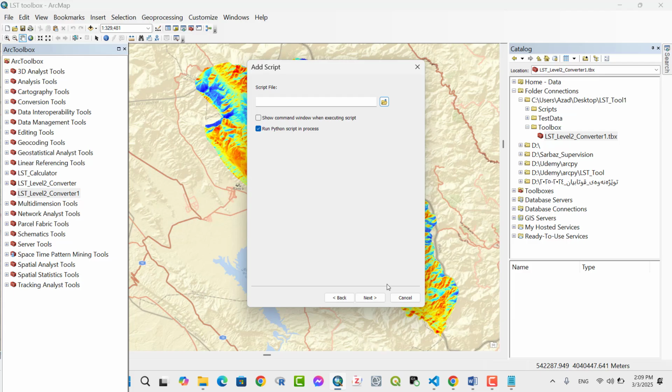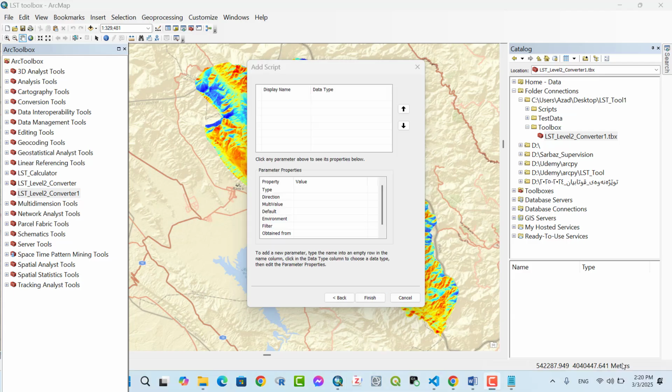Then open. Next, we set up parameters. Display name, first one, LST B10 input, data type raster dataset.